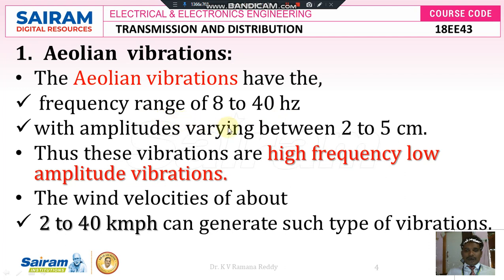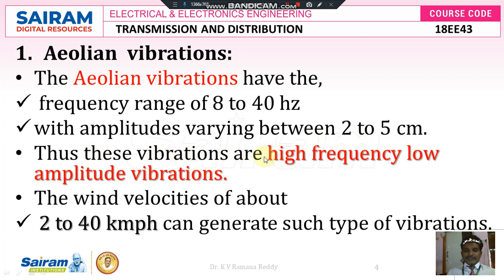Therefore, the amplitude of the conductor, which moves from its original position to the right and from the right to the left, is in the range of 2 to 5 centimeters. These vibrations are high frequency, low amplitude vibrations.